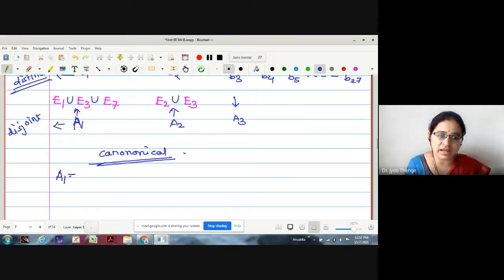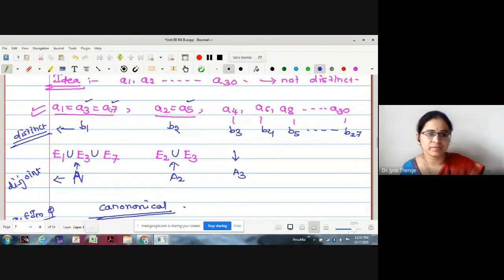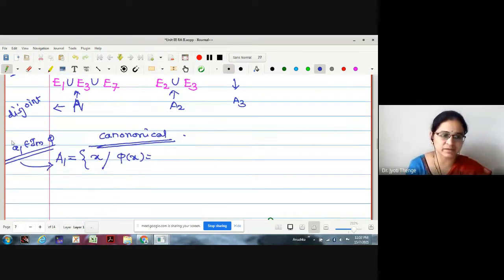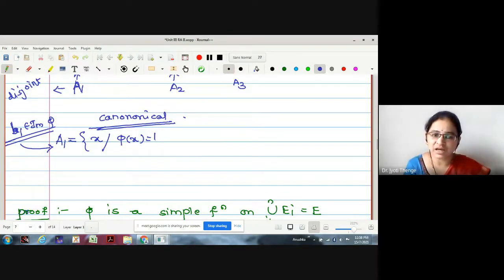Suppose I wanted to find out an element A1 in image of phi. What is the underlying set? A1. Then how is this A1 defined? Collection of all x such that phi of x takes the value b1. I have defined that, no? The b_i's are distinct. Therefore, here we were collecting those elements in the domain whose phi image is b1.